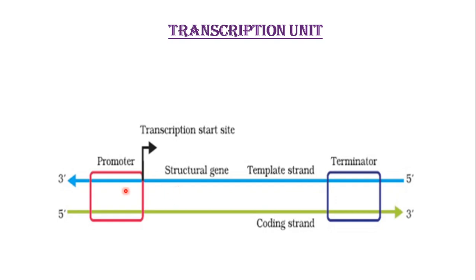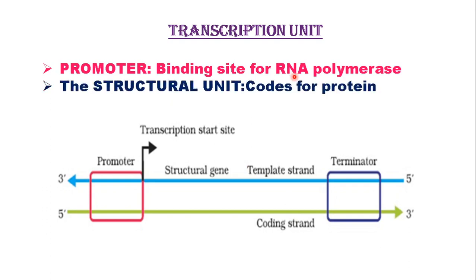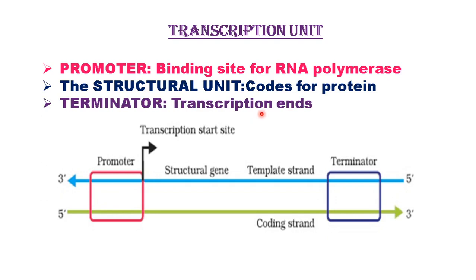So in this case, what will happen? If it has to move from left to right, then the blue strand has to act as the template, because it will be with opposite polarity to the direction in which RNA can form, that is 5 to 3. So the blue strand will act as the template and the other one will be called the coding strand. So what is the promoter? Binding site for RNA polymerase. The structural unit codes for proteins, and the terminator is the point where transcription ends.